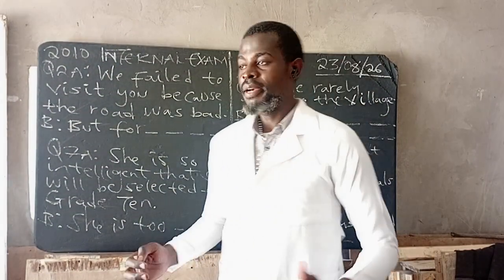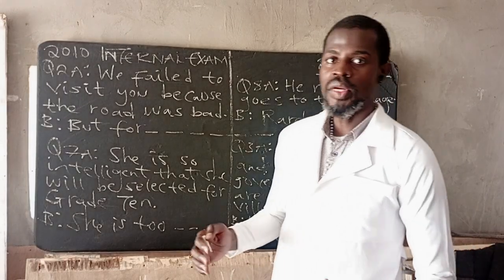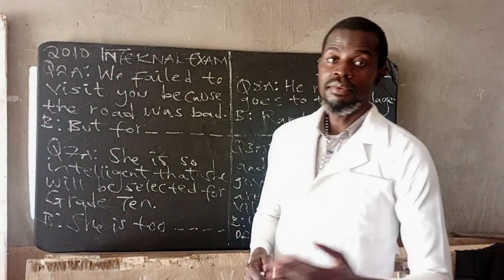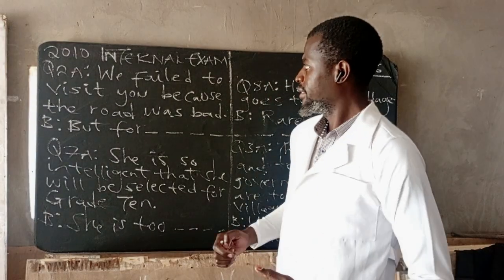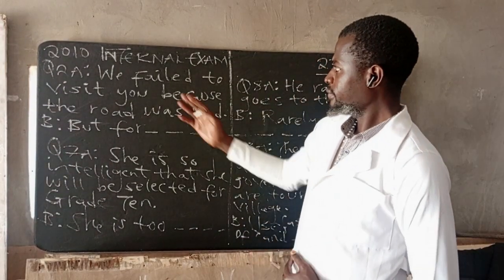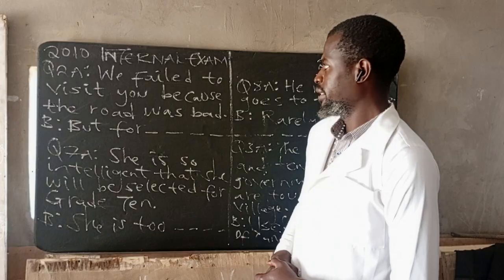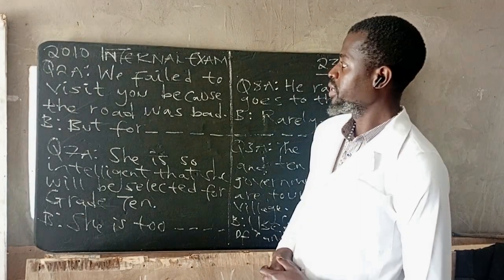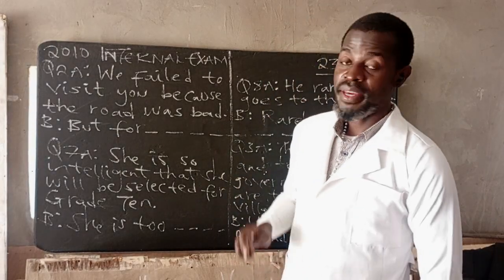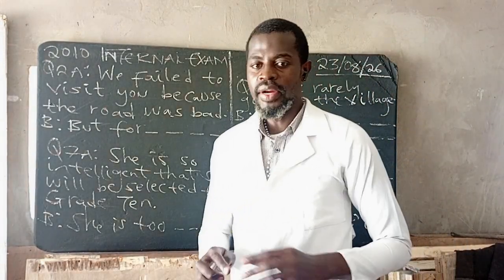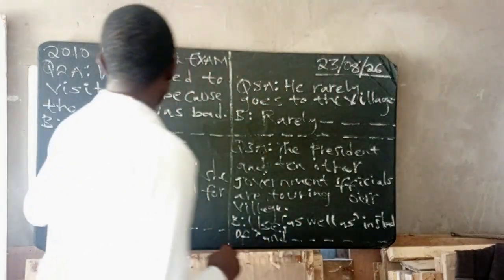Yes, so in my previous video, I was answering 2011, both the transformation part and Section A. Okay, so let's quickly look at transformations. So this is the 2010 internal exam Paper 2. I've picked randomly as usual. It's a random selection. So number 2.